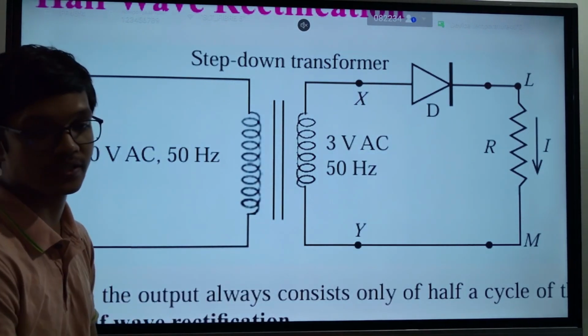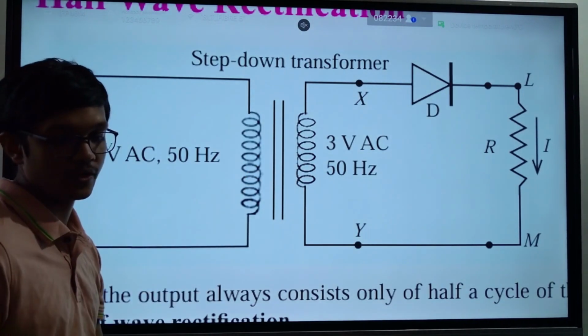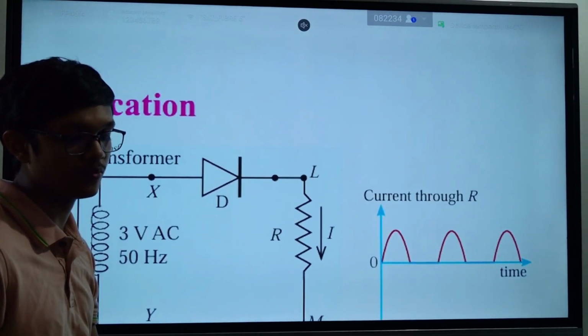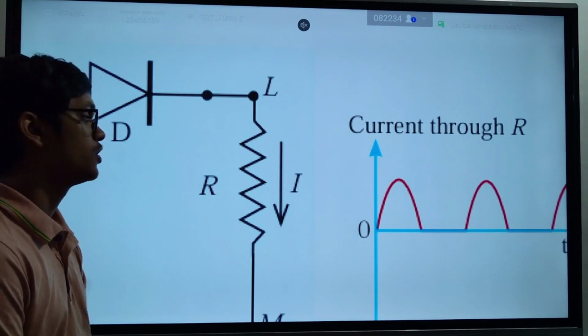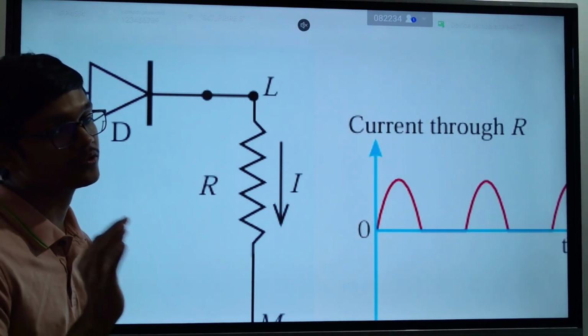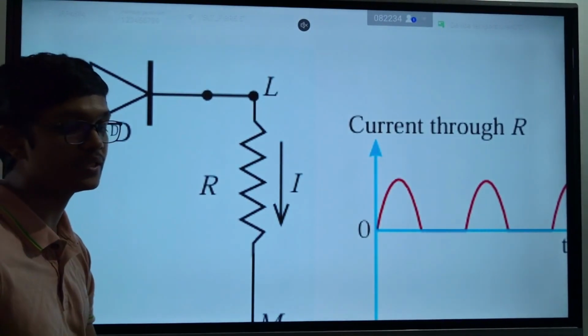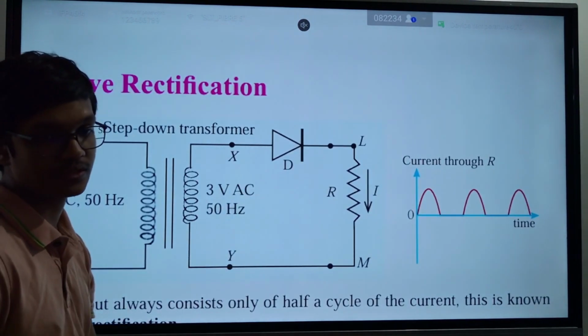Now we reduce it from 230 volts to 3 volts. That is the first step. Assume that this is your mobile phone. You have to make sure that no negative current goes through your mobile phone, otherwise your mobile phone will burn. For that, we use a very simple diode like this.